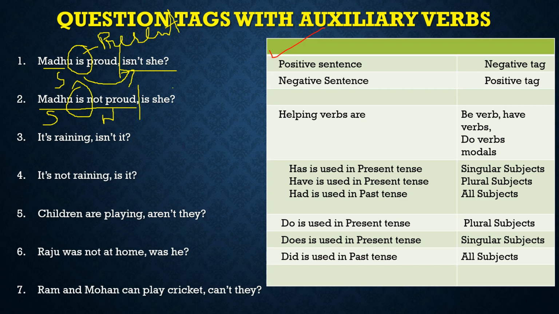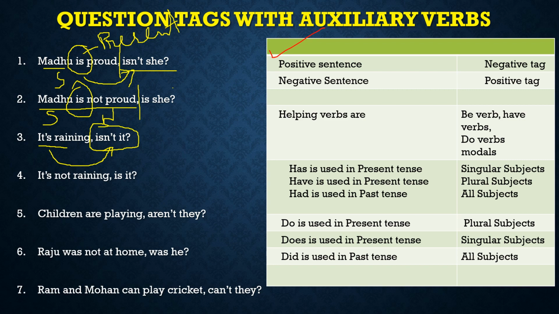Okay. Next sentence. It's raining. Now it's itself means it is raining, right? So we have a be verb here. So if a be verb is there, no problem. We are going to write the same be verb over here. So the sentence is positive. It's raining. So we will use a negative question tag. Alright, isn't it? We have used a negative question tag.